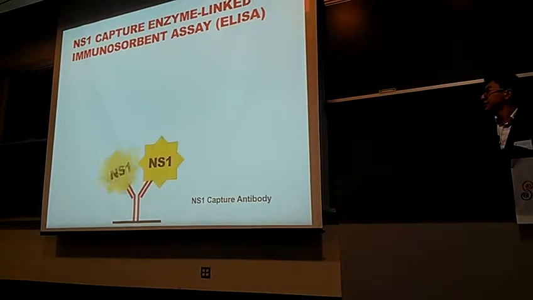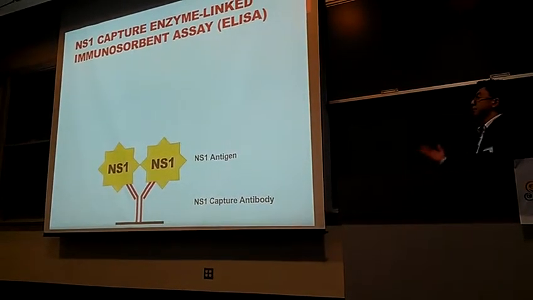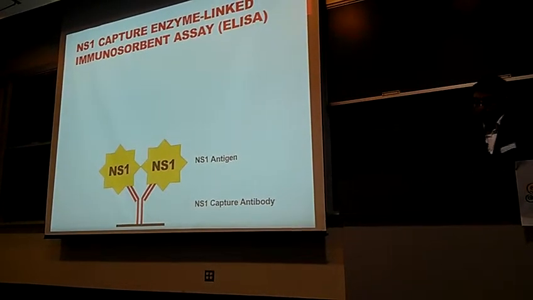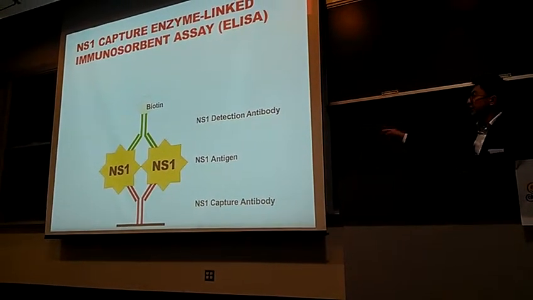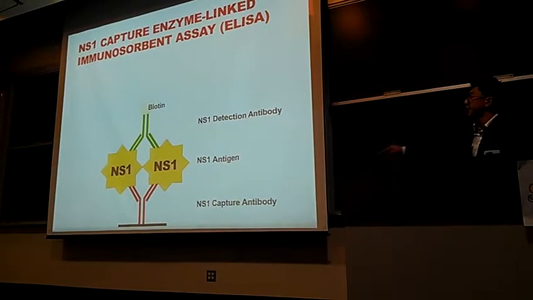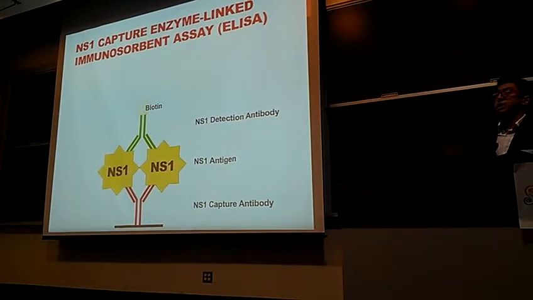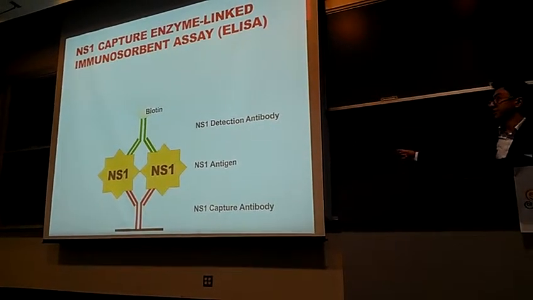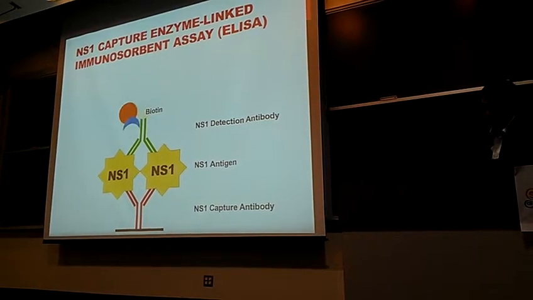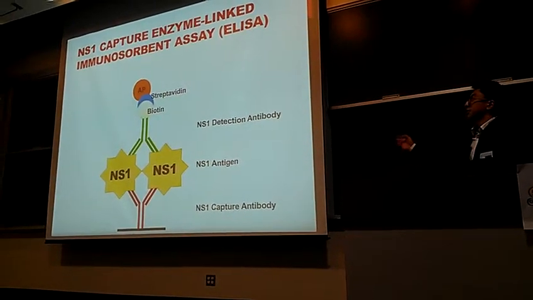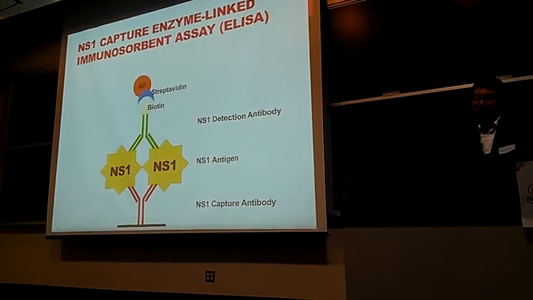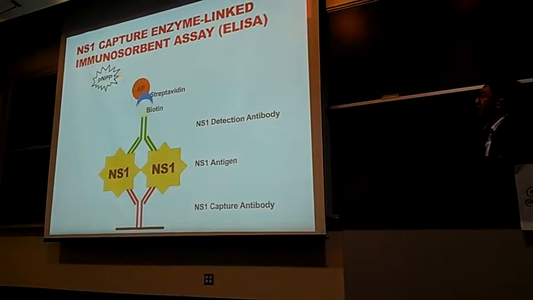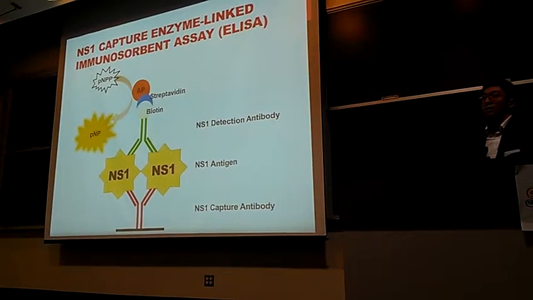So when we introduce NS1 into these wells, they actually bind to the capture antibody. And then if we introduce a detection antibody, we can bind to the NS1 that is bound to the capture antibody. This detection antibody is particularly special in that it's conjugated to biotin. And biotin can bind to streptavidin, which is conjugated to AP, alkaline phosphatase, the enzyme that converts PNPP into PNP, a yellow substrate.